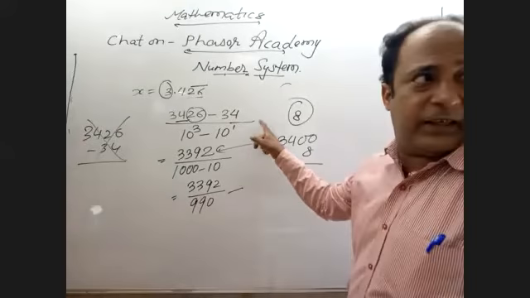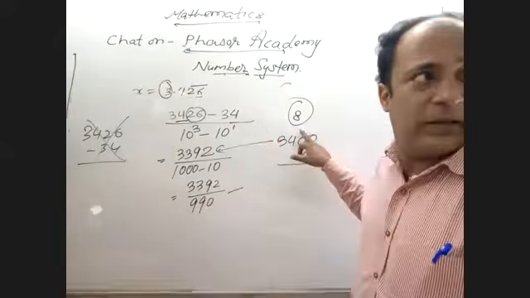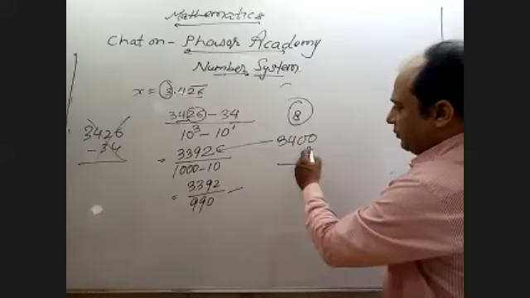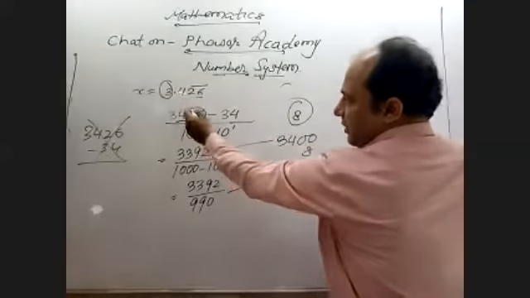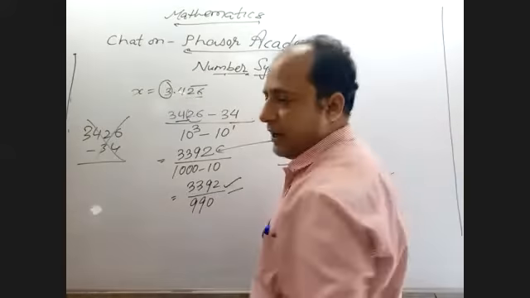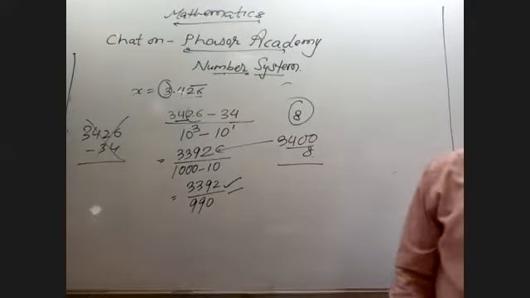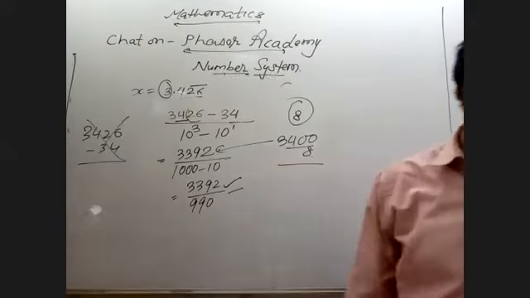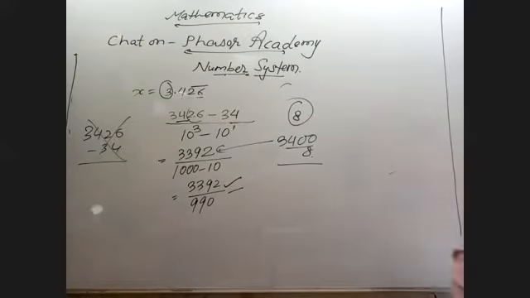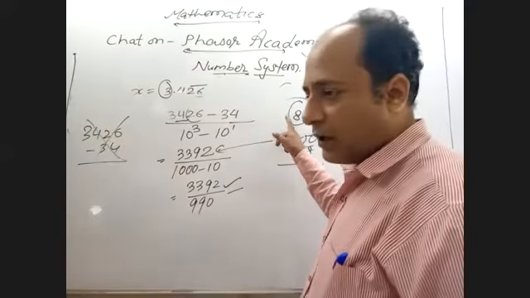Subtract it. 8 is there. So you must remove those 2 numbers. You have 3400. Subtract 8. You will get 3392. These are called small tricks to get basic numbers. I hope you understood these things. Clear?